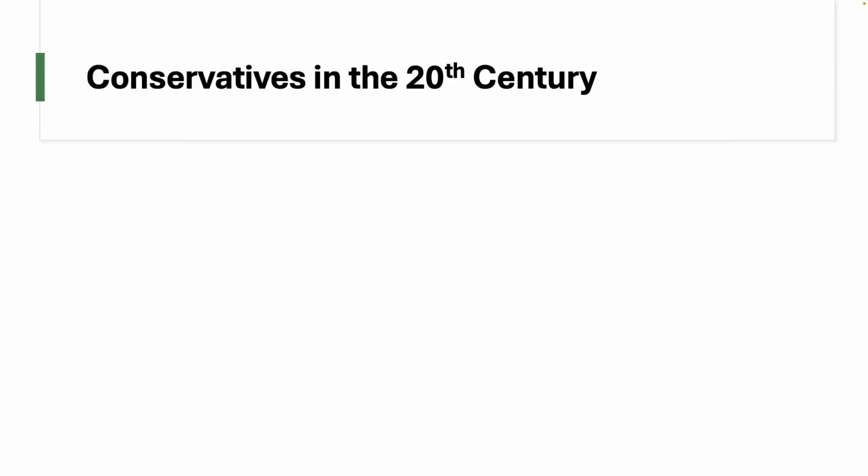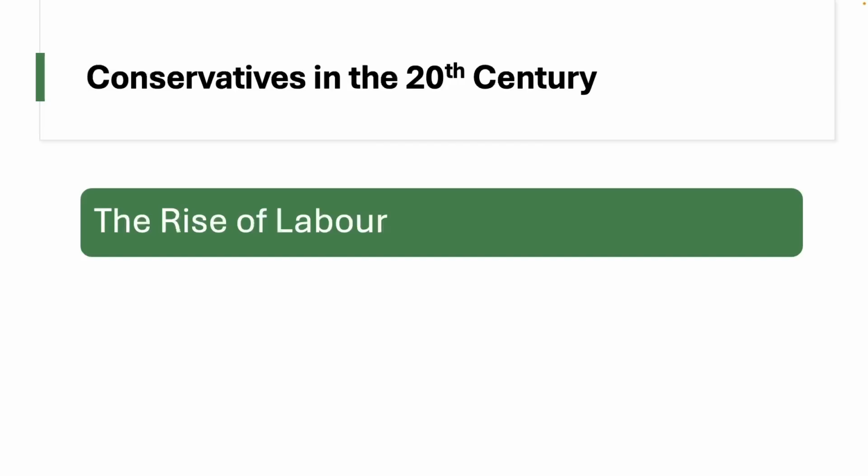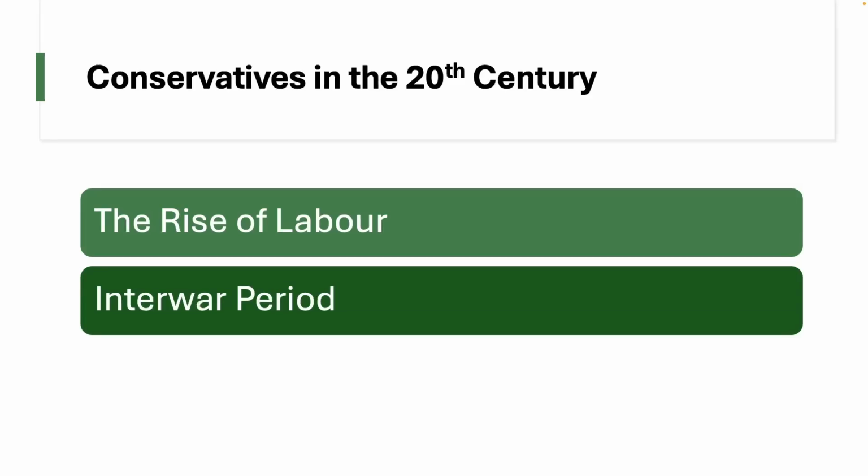By the early 20th century, then, the Conservative Party had firmly established itself as one of the two major political forces alongside the Labour Party, of course. The rise of the Labour Party, which was more advocating for socialism and workers' rights, led the Conservative Party to take more cautious approaches when it came to welfare and economic policies. Conservatives, particularly under leaders such as Stanley Baldwin and eventually Neville Chamberlain, were seen as defenders of the status quo, defending capitalism, private property, and individualism.